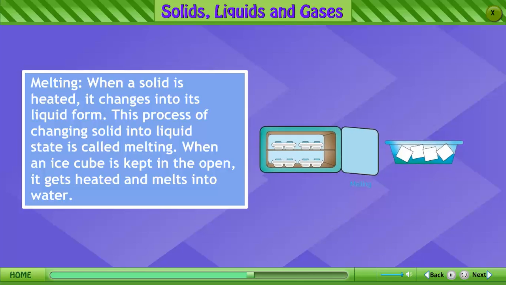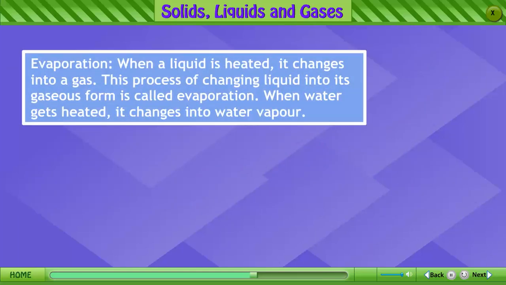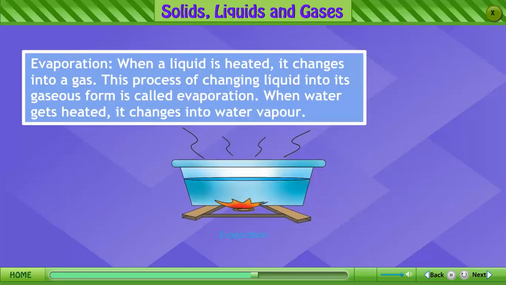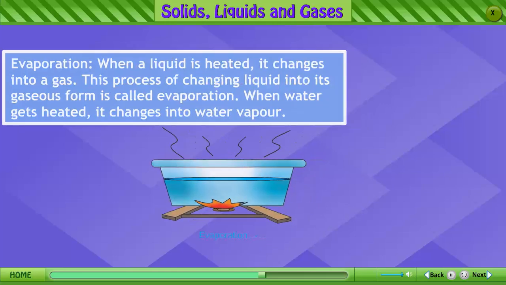When an ice cube is kept in the open, it gets heated and melts into water. Evaporation. When a liquid is heated, it changes into gas. This process of changing liquid into its gaseous form is called evaporation. When water gets heated, it changes into water vapor.